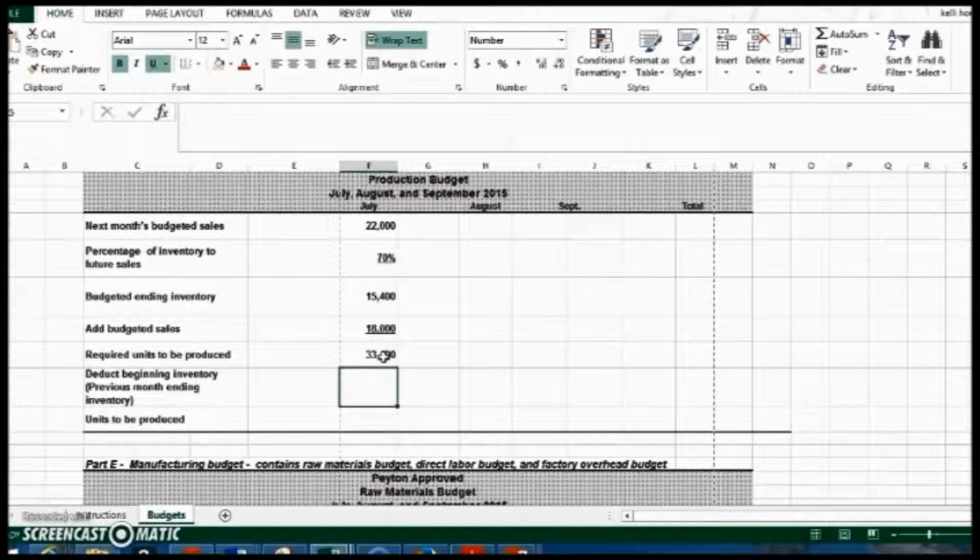One thing I have to keep in mind is that at the end of June I had some units already made, and I don't want to remake those. If I went with the whole 33,400, I'd end up with too much. So I need to take into consideration what I had at June 30th.